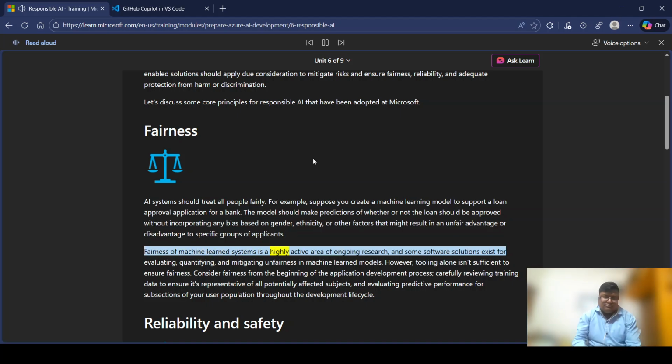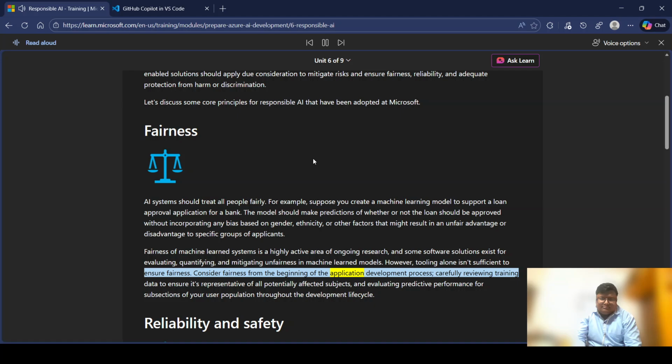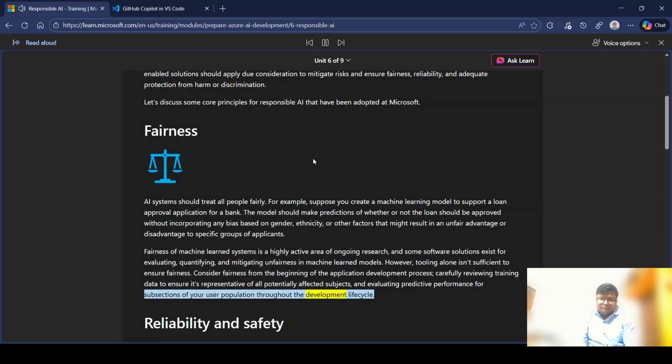Fairness of machine learning systems is a highly active area of ongoing research, and some software solutions exist for evaluating, quantifying, and mitigating unfairness in machine learned models. However, tooling alone isn't sufficient to ensure fairness. Consider fairness from the beginning of the application development process, carefully reviewing training data to ensure it's representative of all potentially affected subjects, and evaluating predictive performance for subsections of your user population throughout the development lifecycle.